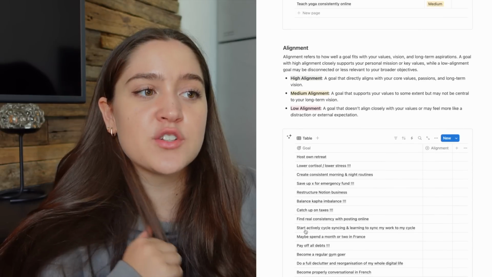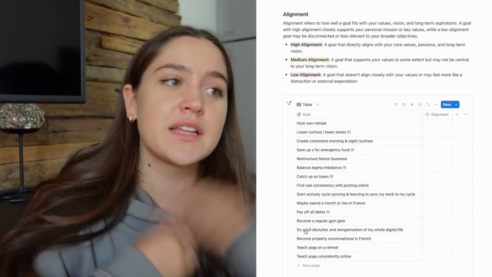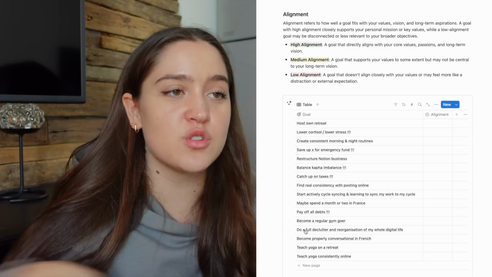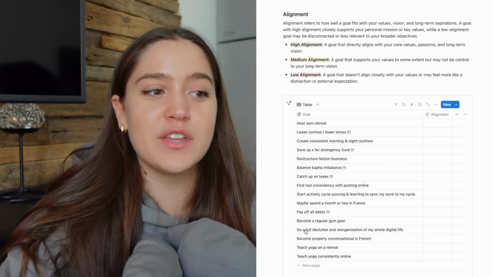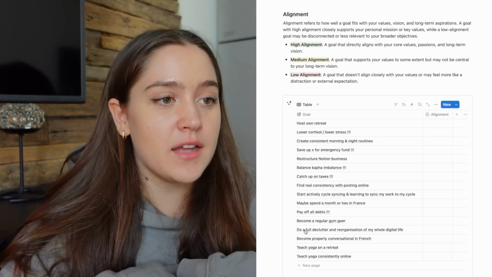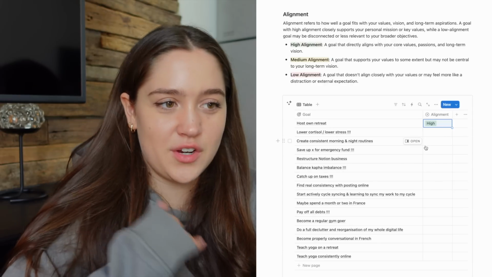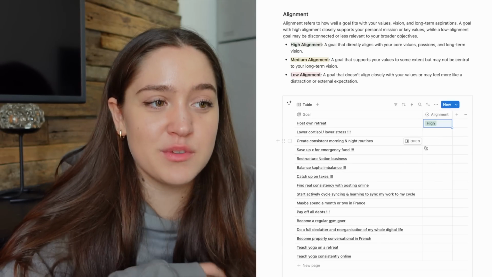So alignment: these are the goals that I feel directly align with my core values, my passions, and my long-term vision. These are the goals that make you really excited because you feel like you're moving in the right direction in life. Again, using my own examples, host my own retreat, that is very, very high alignment for me. That makes me very excited.